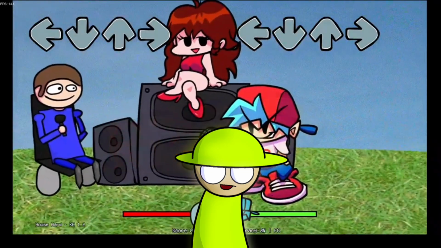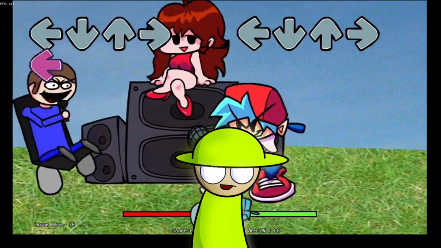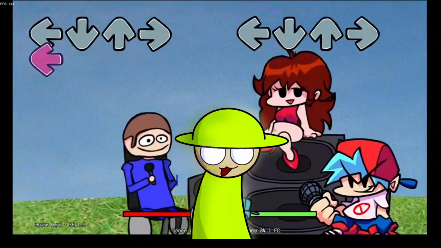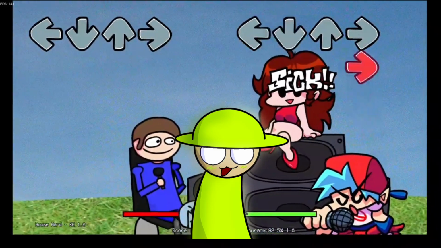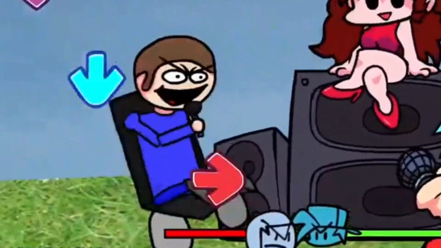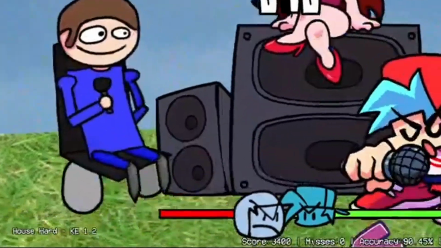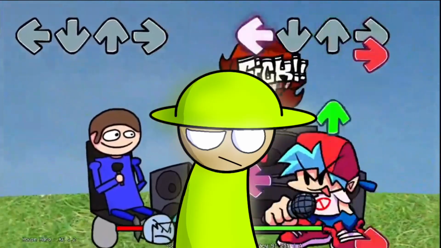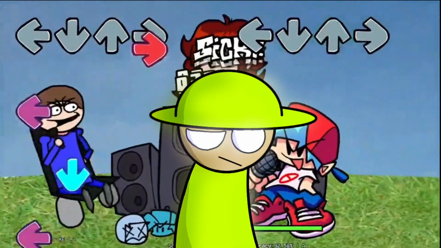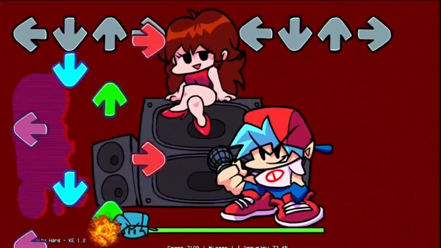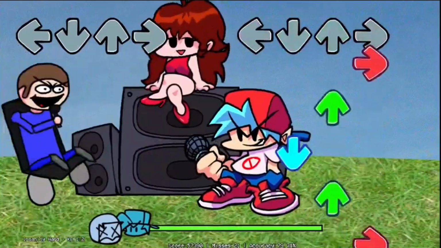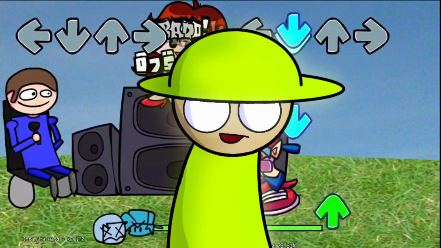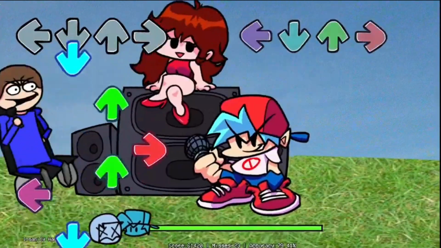If we continue with a slightly newer version, we find that Dave's sprites already exist, and we can see the character from Dave's Fun Algebra Class in the game. Also the sprites are quite poorly done, but well, we can't ask for much either. The song Furiosity is also added, and something I didn't remember is that in this version Dave doesn't turn into a 3D character and is rather just a weird ugly purple silhouette. By the way, the song Insanity was updated to a new version.